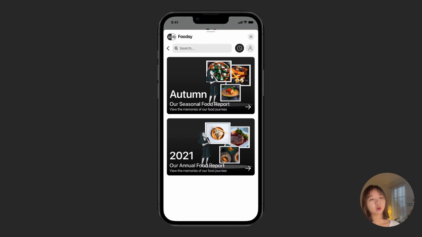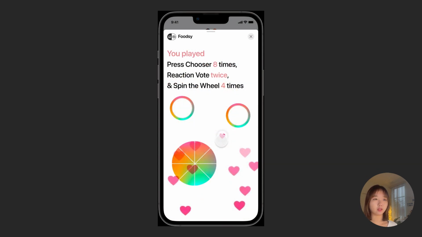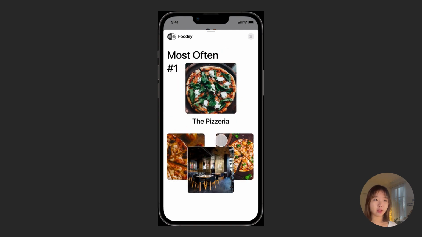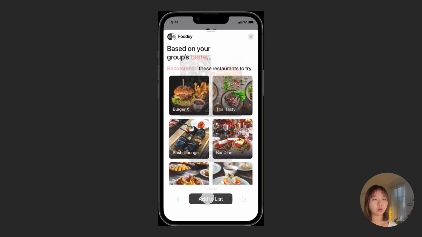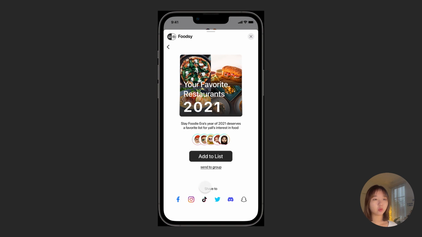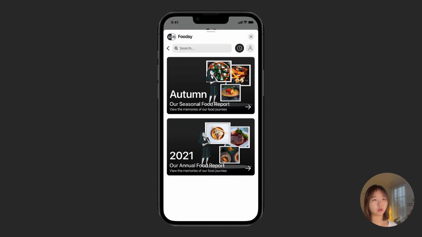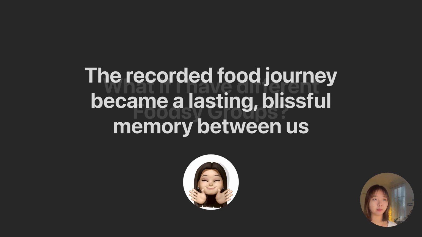And here is a quick glance at the annual food report. Here are the restaurants she visited with the same group, the number of games that she played. On average, she now spent only 5 minutes to decide on one meal. Some of the recommendations based on the group food taste can be added to the list, and the results can also be easily sent to the group so her friends can join to see too. So now, the recorded food journey became a lasting, blissful memory between them.